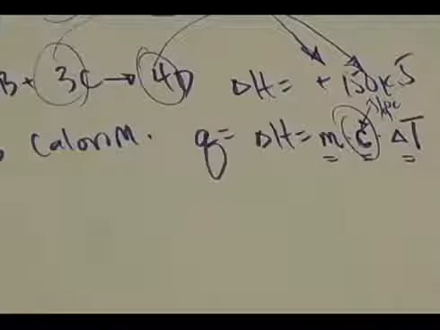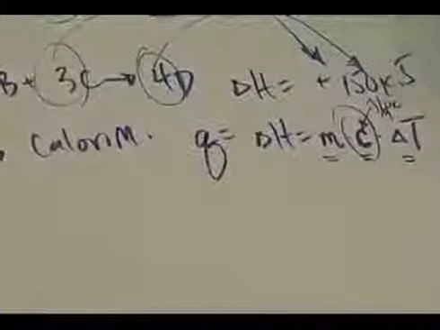The other textbooks and the periodic table use the small letter c, meaning specific heat capacity, C for capacity. And it's the amount of energy per gram degrees Celsius. For water, the specific heat capacity, remember, is 4.184 joules per gram degrees Celsius. If you don't remember that number, that's one that should probably just pop into your mind. This is also known as 1 calorie. 1 calorie per gram degree Celsius is the same as 4.184 joules.